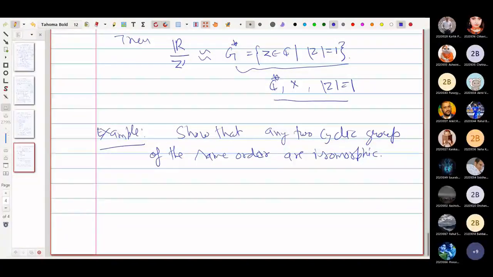So if the two groups are cyclic, then we need to see their order. If their orders are the same, then they are going to be isomorphic to each other. All right.